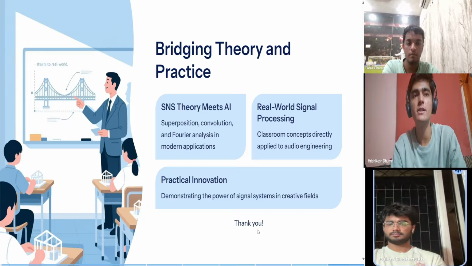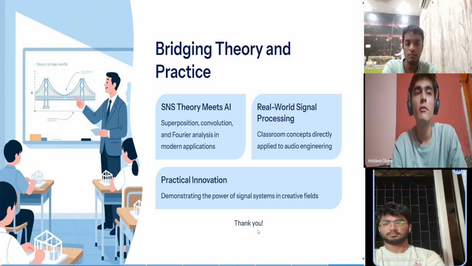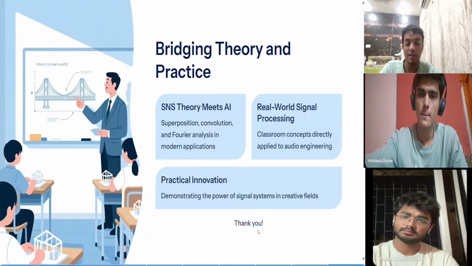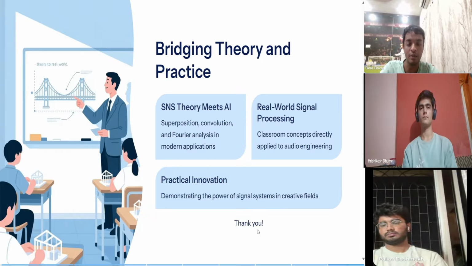Every block of our system, from signal input to filtering and output, mirrors the system models we analyzed mathematically in SNS. In short, we didn't just study the equations, we implemented them. We converted those core ideas into a working digital system that can process real audio data. With Splitify, we have seen how theory can inspire innovation, turning academic concepts into creative and practical tools. It's a small example of how signals and systems is not limited to textbooks but plays a major role in audio engineering, AI, and digital signal design today.